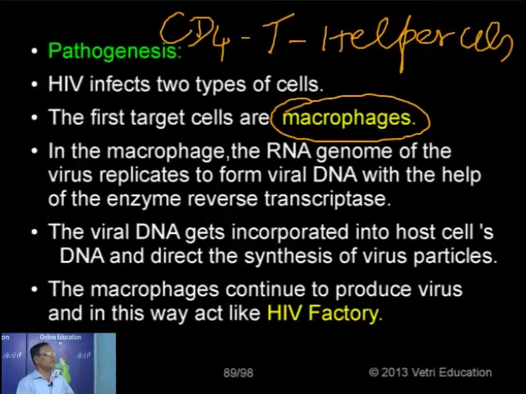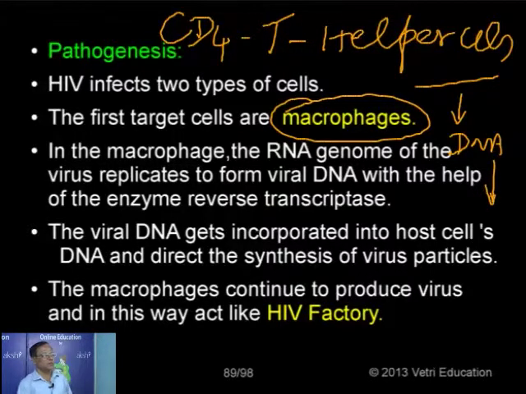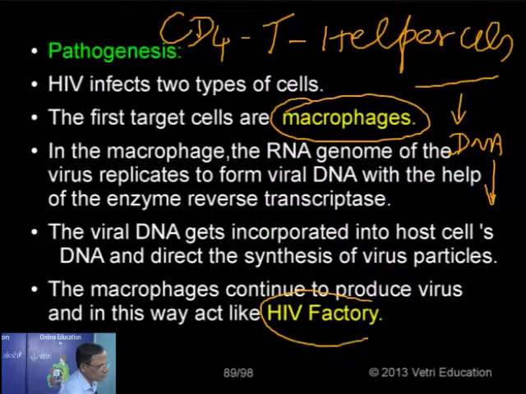So inside the macrophage, what will happen? The RNA genome of the virus replicates to produce DNA. Now the DNA directs the synthesis of virus particles. In this manner, inside the macrophage, the virus particles are increasing in number. That is why the macrophage is considered an HIV factory.